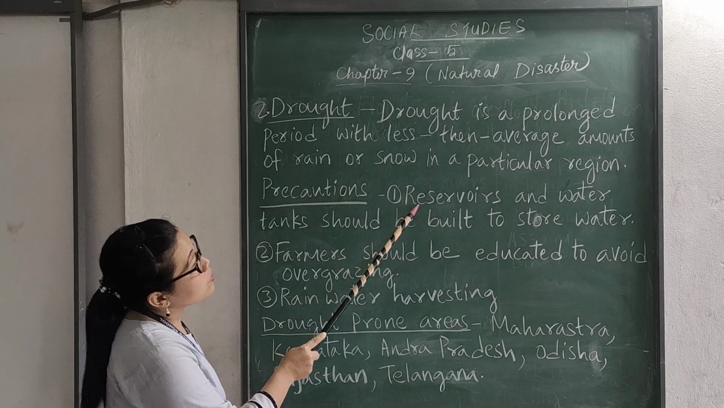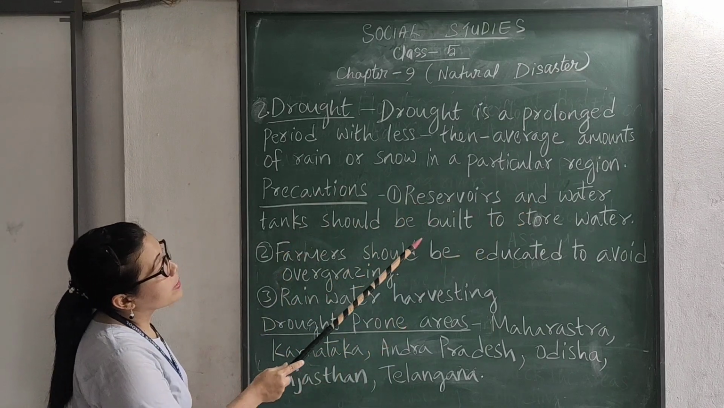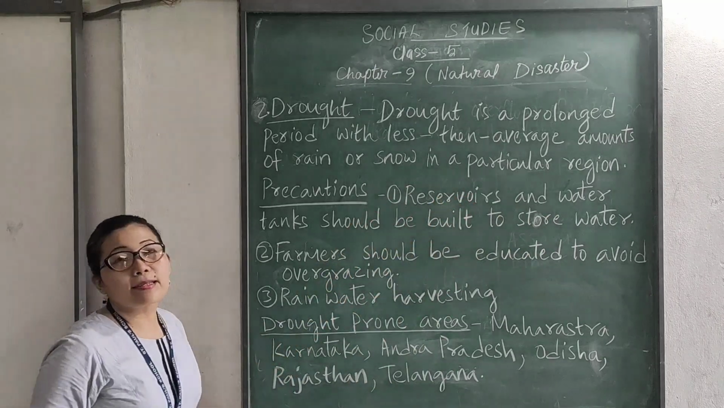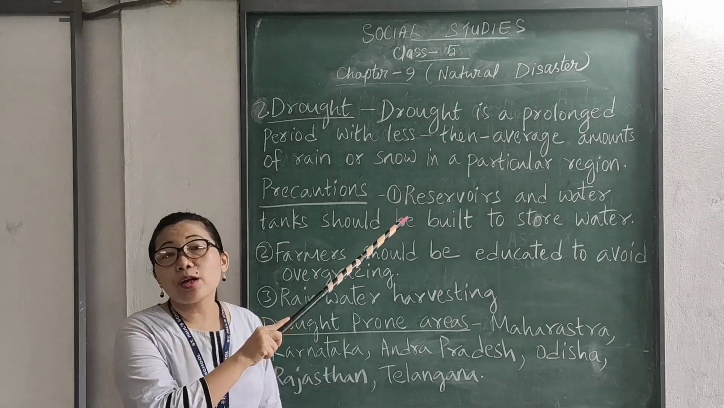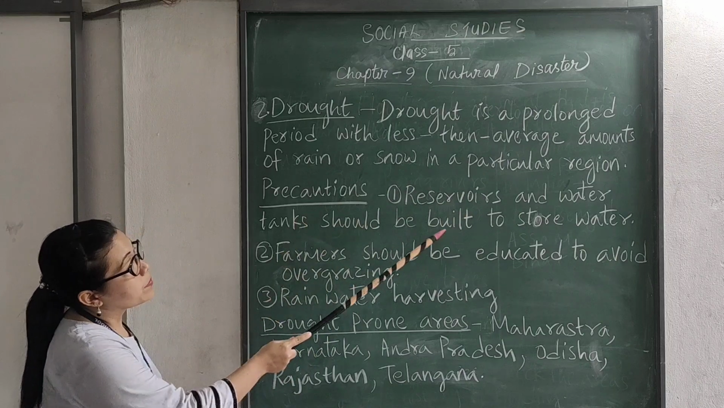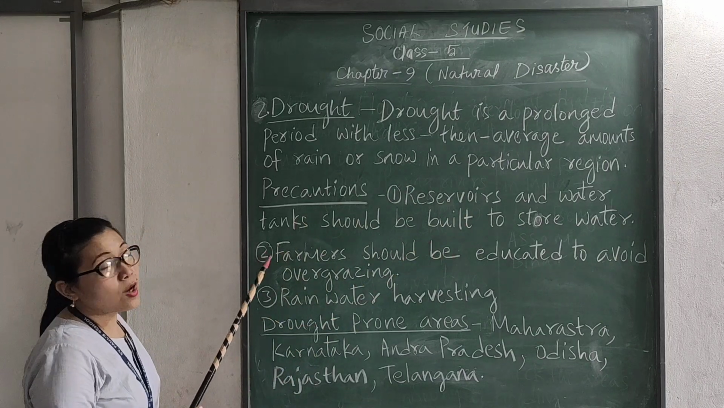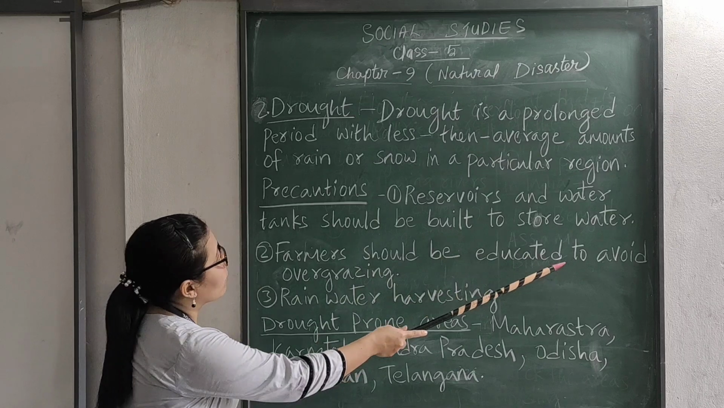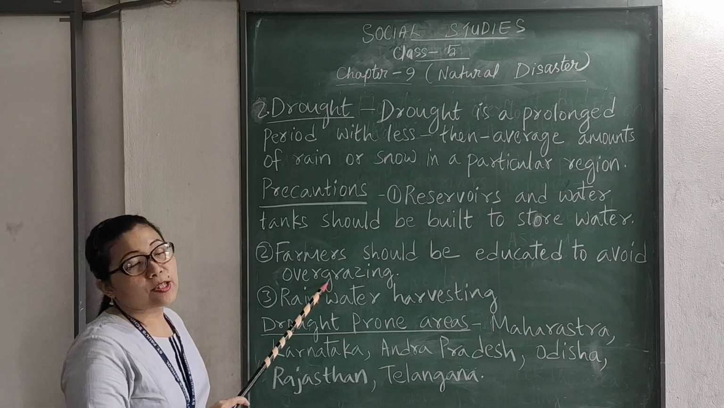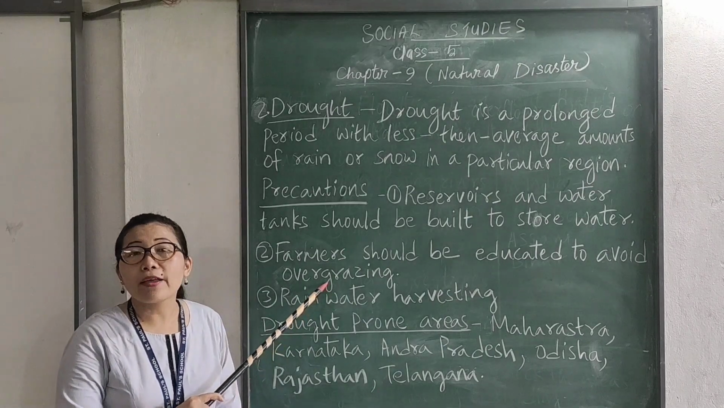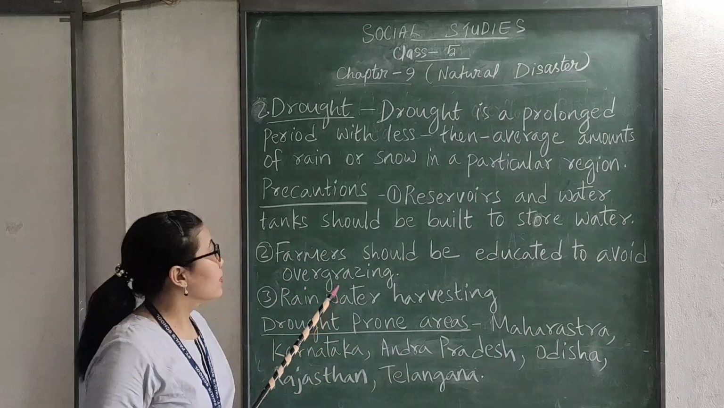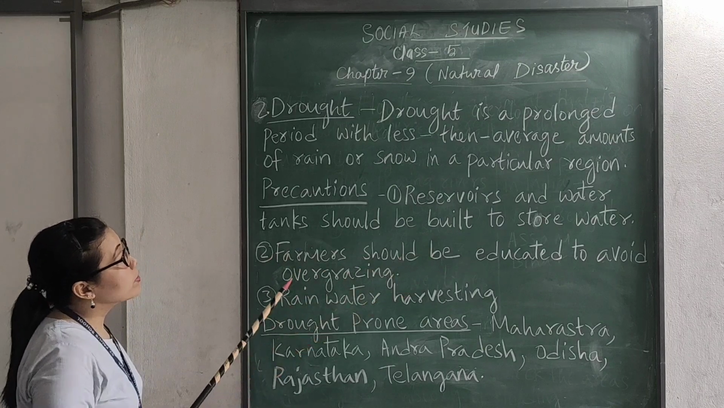Okay, reservoirs and water tanks should be built to store water. Do you know what is reservoirs? Reservoirs are natural or artificial ponds or lakes. Okay, reservoirs and water tanks should be built to store water. Then number 2, farmers should be educated to avoid overgrazing. What is overgrazing? Overgrazing is a situation where cows or any other animals eat plenty of grass in a particular area. Okay? So farmers should be educated to avoid overgrazing.